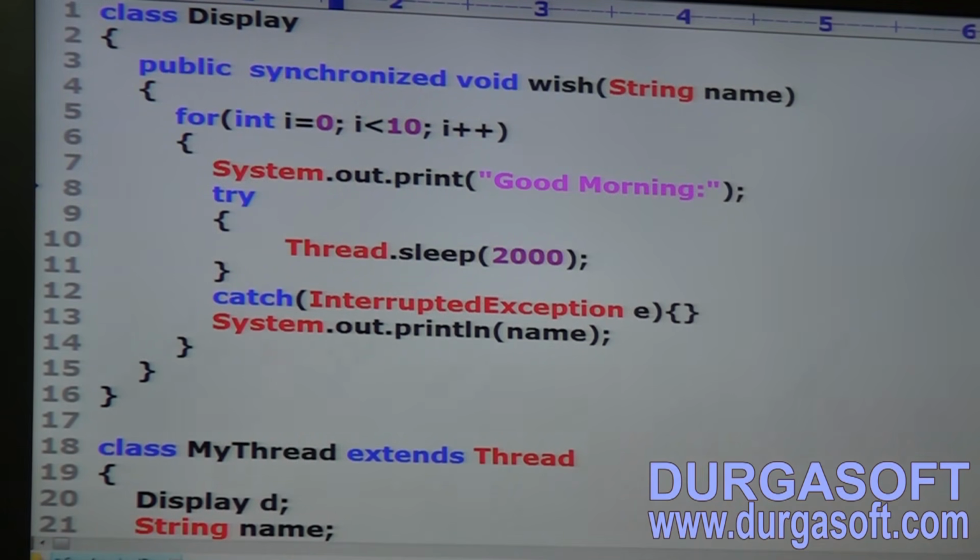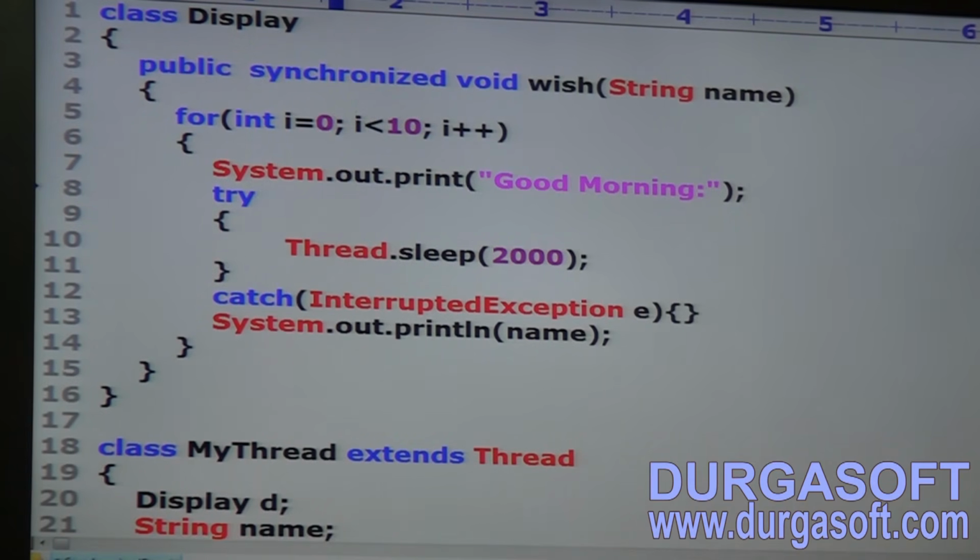Are you getting? I want to wait until completing some other thread. Meanwhile, suppose I am T1, and T1 wants to wait until completing T2. Meanwhile, will T3 and T4 be executed or not? Then there is a sequence in that. But I don't want a sequence in all these things. At a time, only one person.